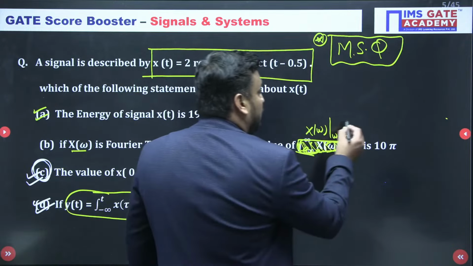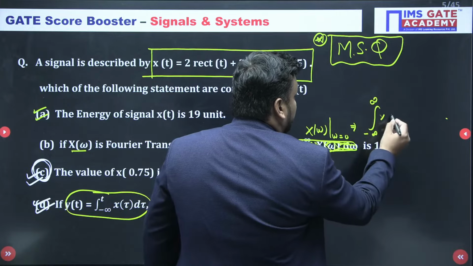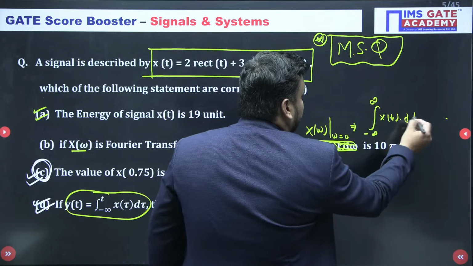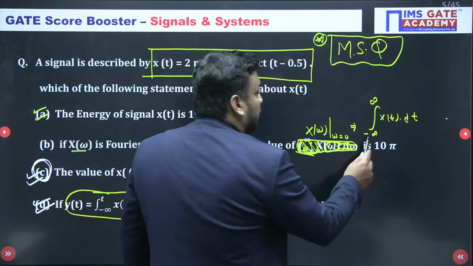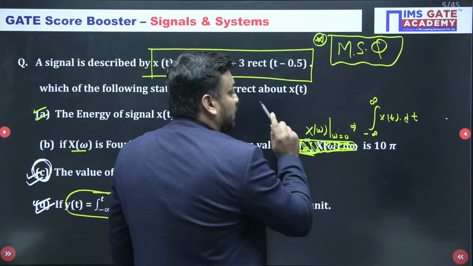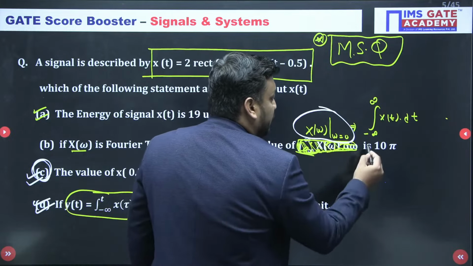X of omega at omega equal to 0 is nothing but the integral from minus infinity to infinity of x(t) dt. I hope you remember this: the area under the time domain signal. So if I am asking X of omega at omega equal to 0, it means you have to find the area of signal xt.